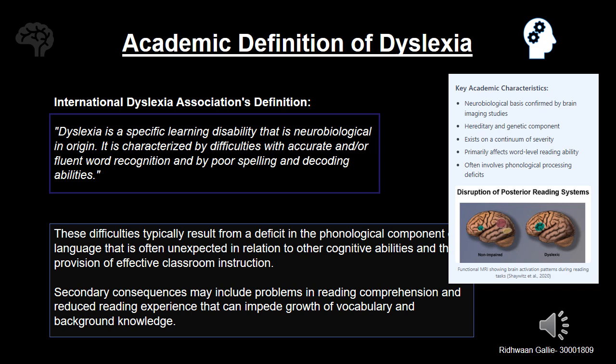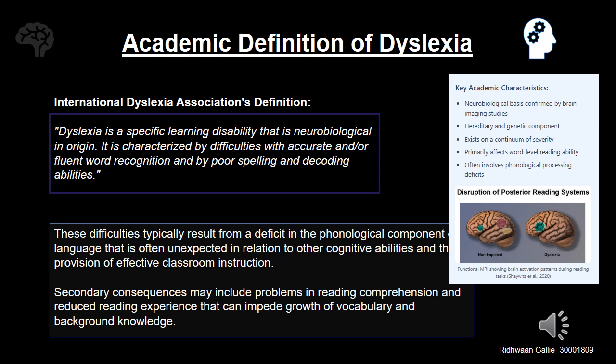These struggles typically come from a deficit in the phonological component of language, the part of the brain responsible for breaking down sounds in words. This difficulty often appears unexpected compared to other cognitive strengths, which means a student might excel in maths or art while struggling with reading.